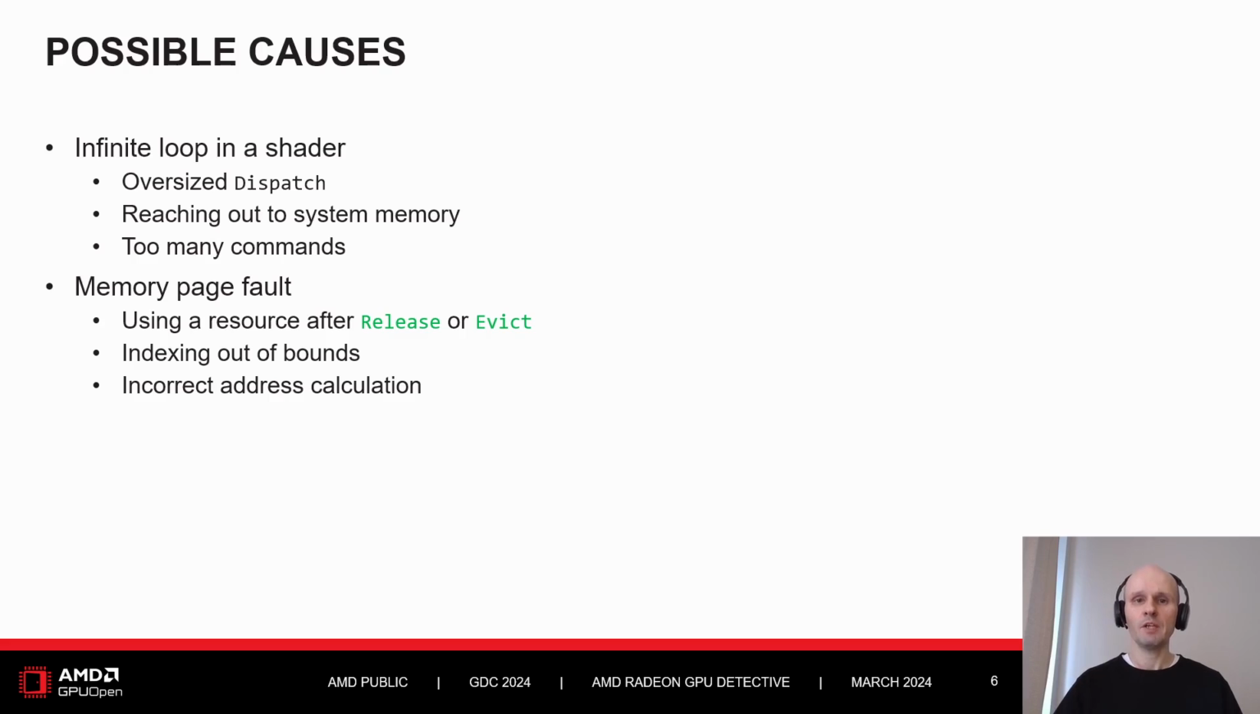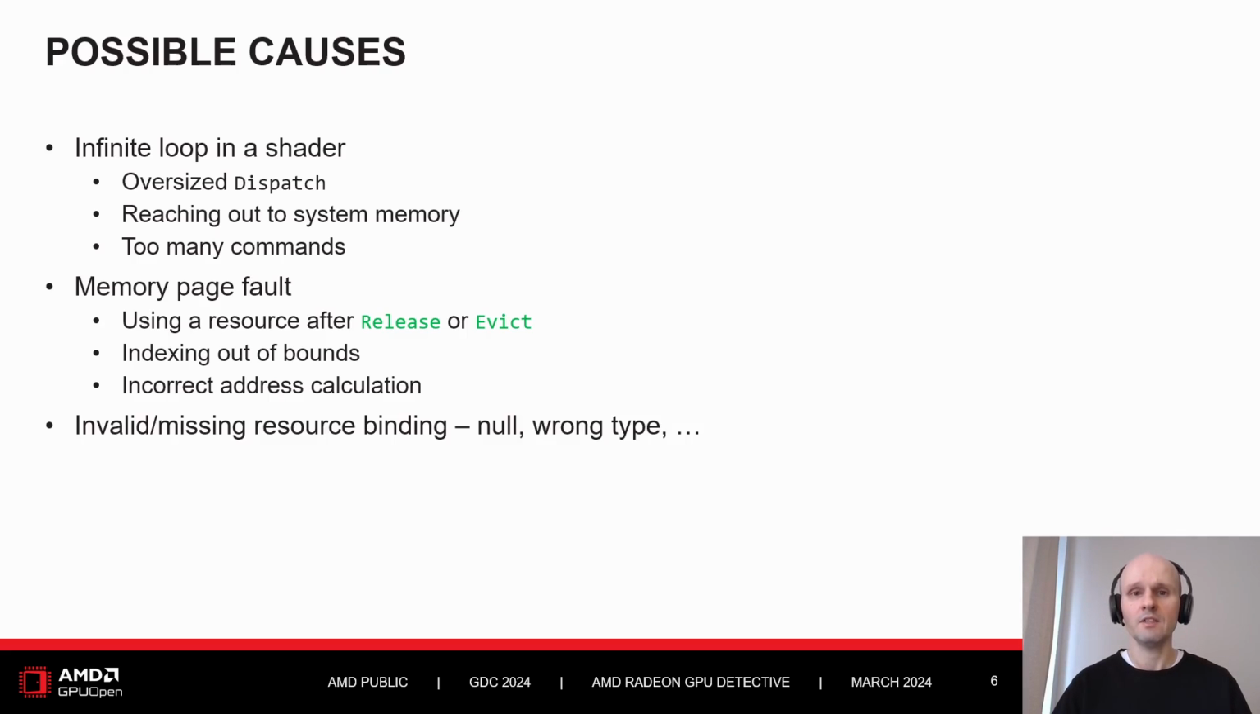Then, memory page faults are also possible. GPUs also have virtual memory addresses, and using an incorrect address is a critical error. It happens most often when we try to use in our shader a buffer or a texture that has been released or evicted from GPU memory. Possibly also when we go out of bounds with some indexing or address calculation.